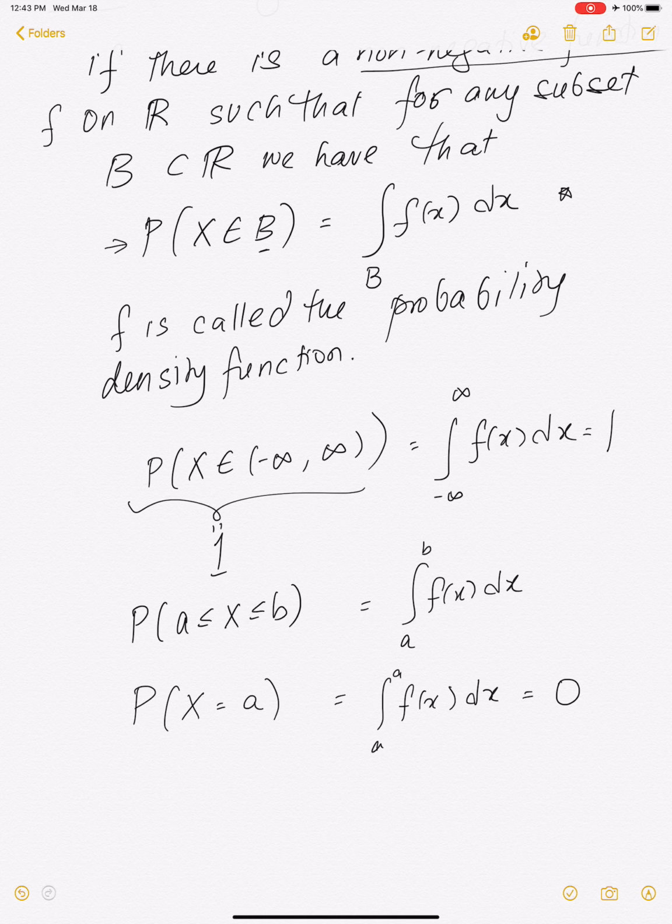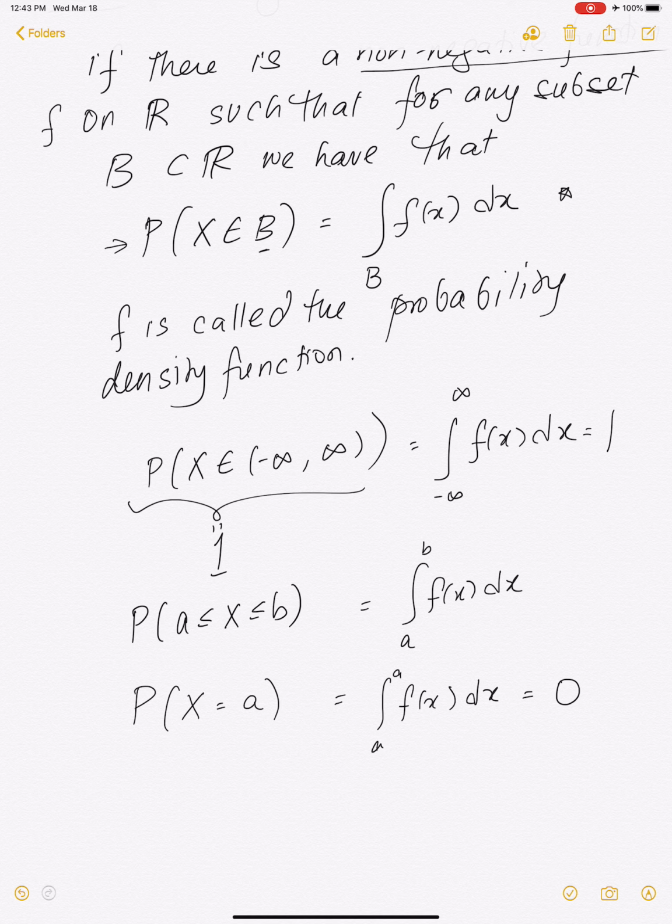So for a continuous random variable, the probability that x is any particular number is 0. You cannot just take any particular value and expect to get any positive probability of the random variable being that value.